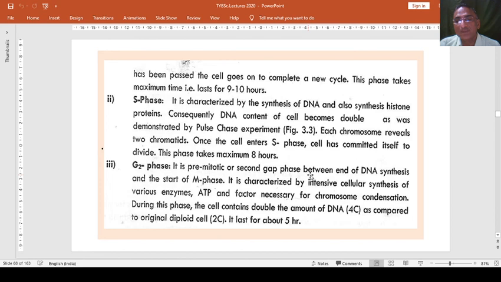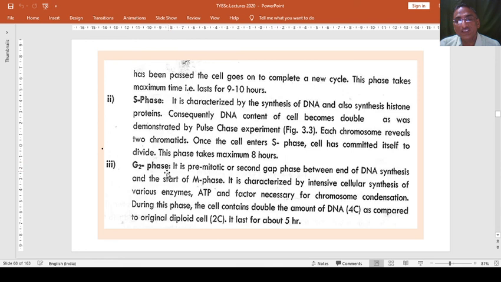It is the gap phase between end of DNA synthesis and the start of mitotic phase or M phase. It is characterized by intensive cellular synthesis of various enzymes, ATPs, and the factors which are necessary for chromosome condensation.